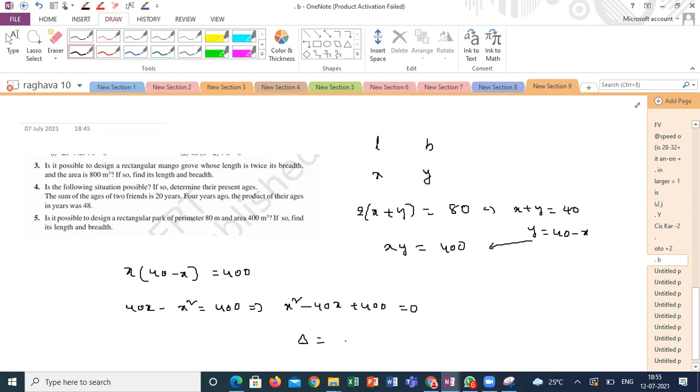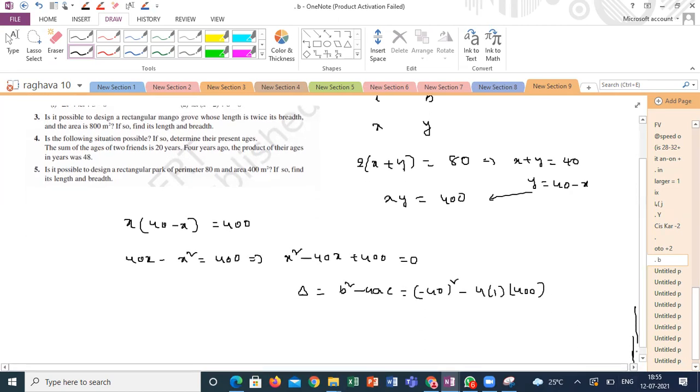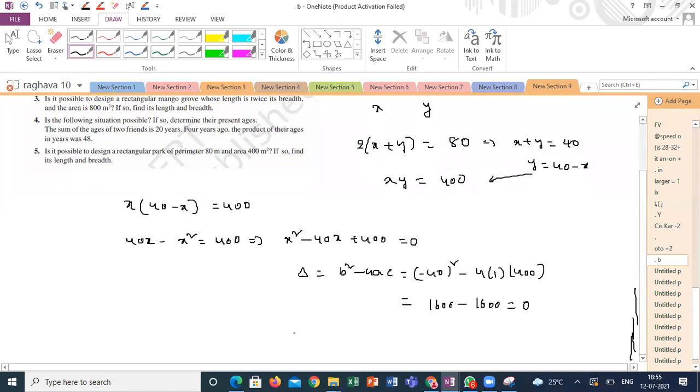Delta is equal to b square minus 4ac, that is minus 40 whole square minus 4 into 1 into c, which is 400. I'm getting 1600 minus 1600, which is equal to 0. If the delta is 0, the roots are real and equal. So this is possible.